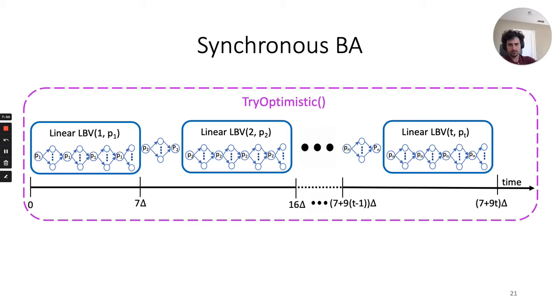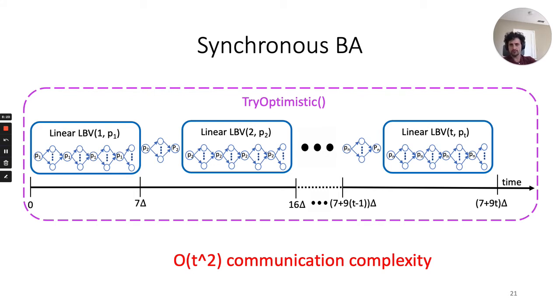In addition, one property of an LBV abstraction is that when the leader is honest, all honest parties commit in this LBV. And since at least one leader is honest out of the t + 1 designated leaders, all honest parties commit by the end of the protocol. This indeed gives us a synchronous Byzantine agreement. However, the communication complexity of this protocol is t squared.